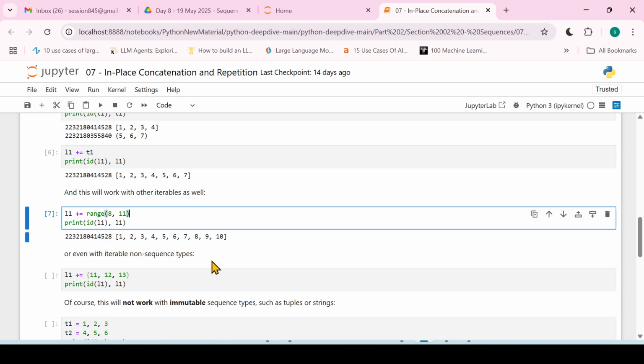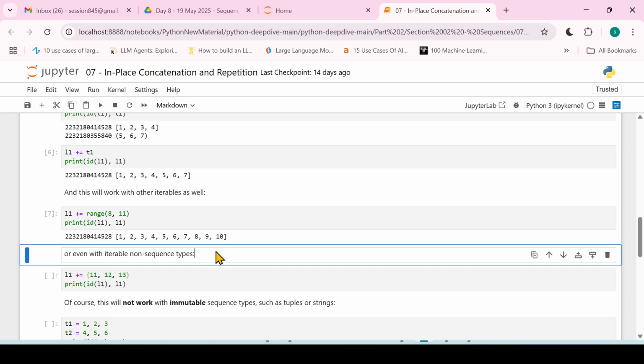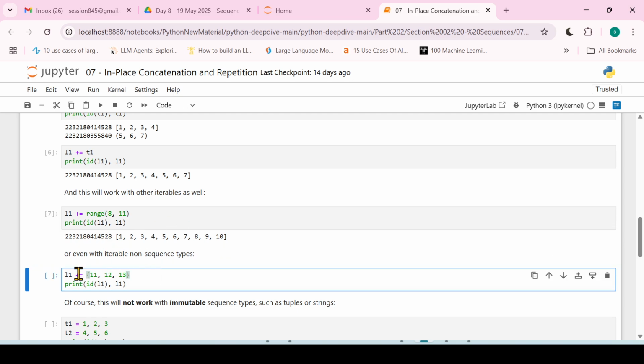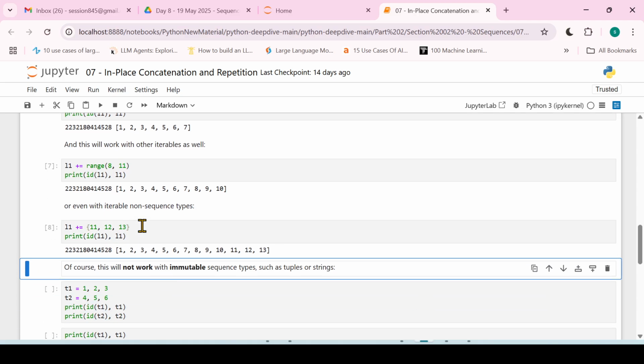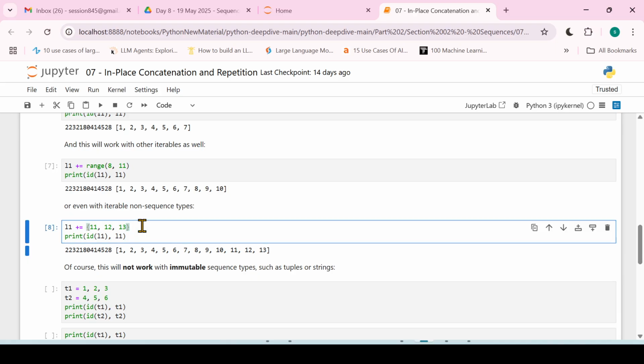Or even with an iterable non-sequence type, right? Here we have this set. This will also work, right? Now this mutability will not work with immutable objects. The plus equal to symbol will not work in place with an immutable object because it does not support it.